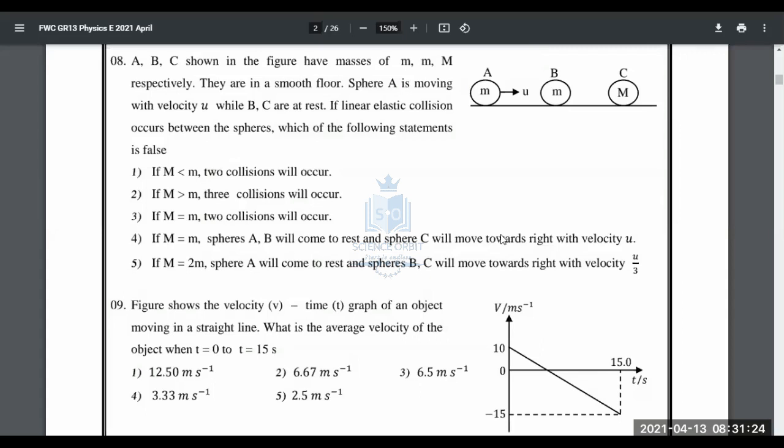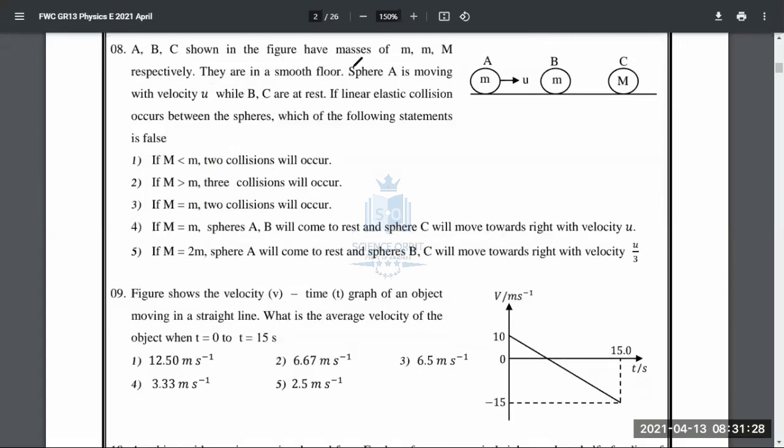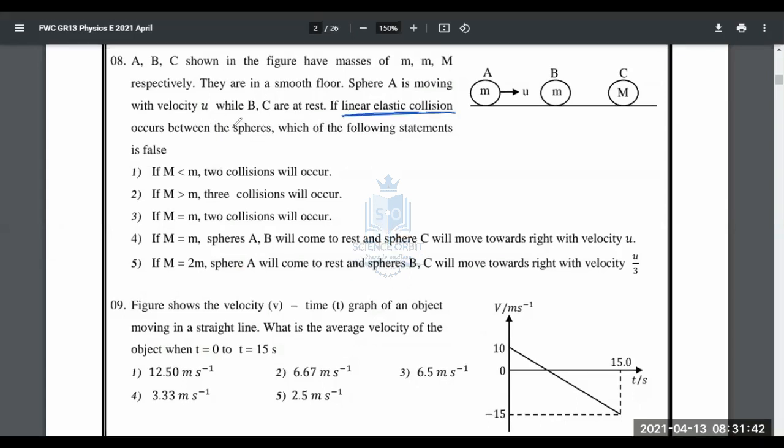Let's move on to question number 8 now. The next question. A, B, C shown in the figure have masses m, M, and m respectively. They are on a smooth floor. Sphere A is moving with velocity u, while B and C are at rest. If linear elastic collision occurs between the spheres, which of the following statements is false?